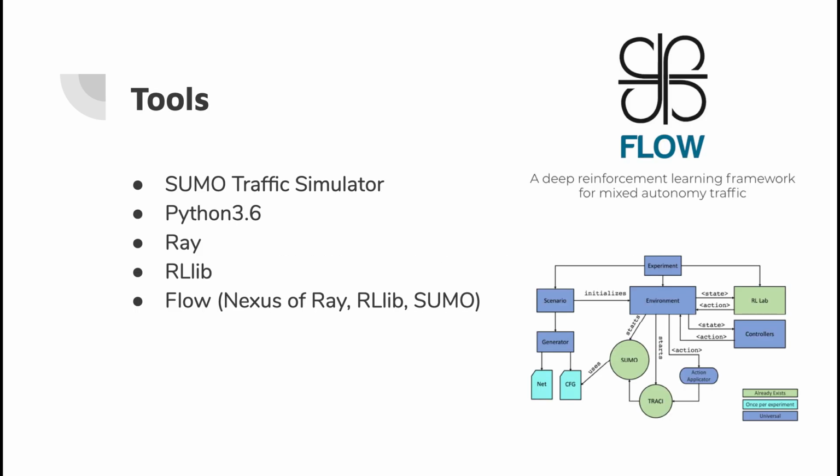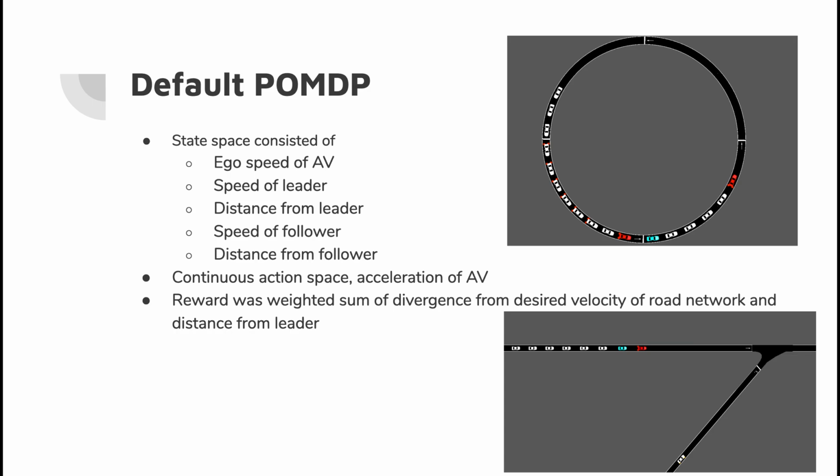All our experiments were conducted within Flow, which is a Python framework to quickly develop custom simulations for the SUMO traffic simulator. Flow also allowed us to leverage distributed computing and RL libraries to run our experiments. We utilized two different POMDPs for training. The first one was built into Flow.